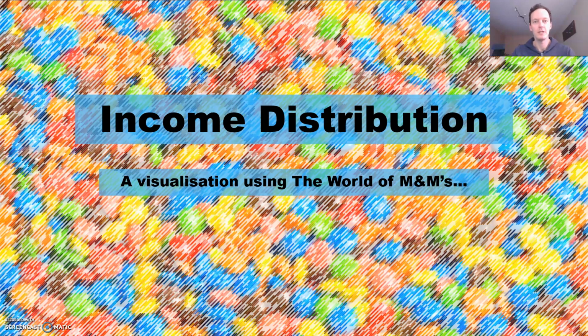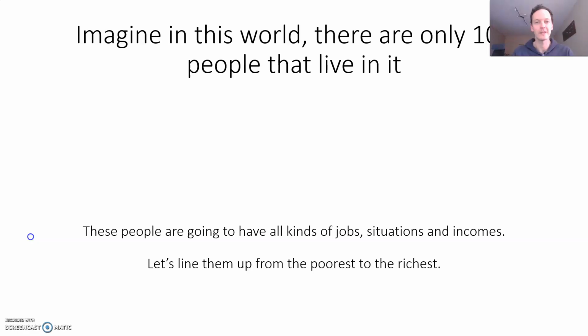Hi guys, we've got a video here to try to demonstrate income distribution and how that works. I'm going to use one of my favorite chocolates, M&Ms, to help describe it. So imagine in this world there are only 100 people that live in it. They've got all kinds of jobs, situations, incomes. And what we're going to do is line them up from richest to poorest.